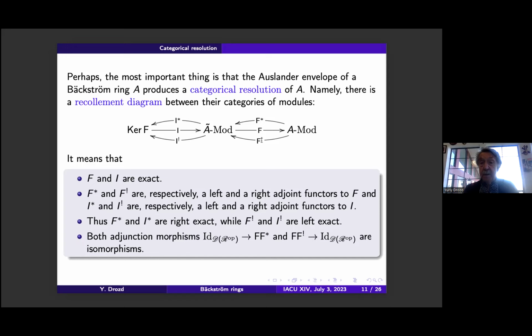F star and F check are correspondingly the right and left adjoints of F, and the same for I. So in particular, F star and I star are right exact, and F check is left exact, and the adjunction morphisms from the identity functor of A-modules are isomorphisms.